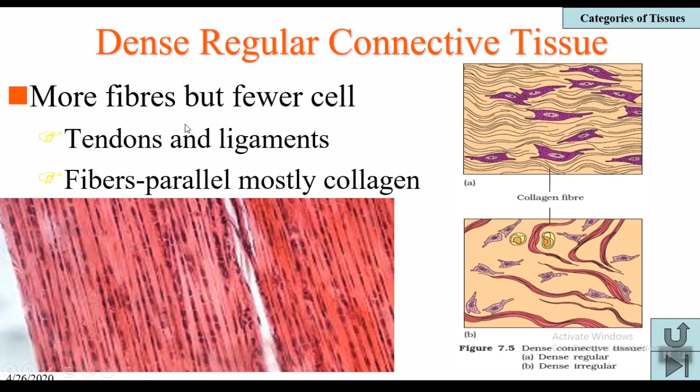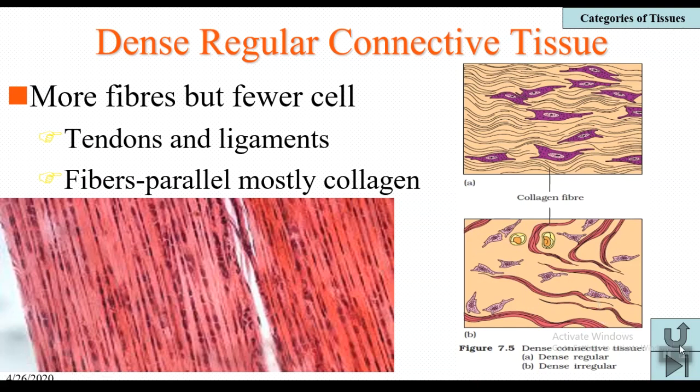You already learned that bone to bone is connected by a ligament, and bone to muscle is connected by tendon. Tendon connects a bone to muscle. Ligament, bone to bone. These are the structures which are made up of dense regular connective tissue. And these fibers are arranged parallelly. Mostly the fibers are collagen fibers in dense connective tissue.